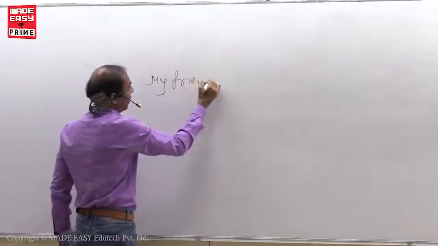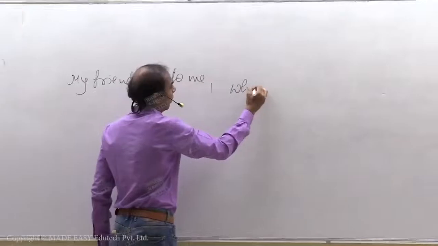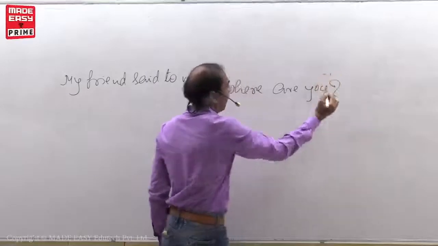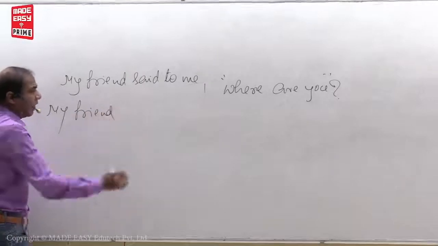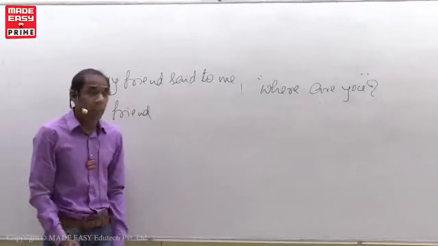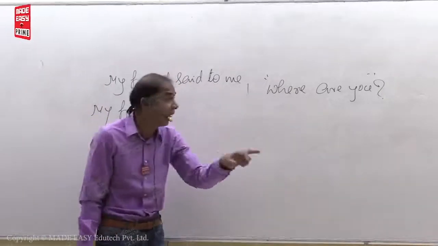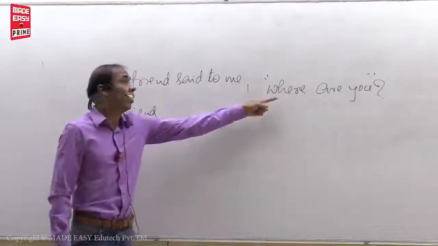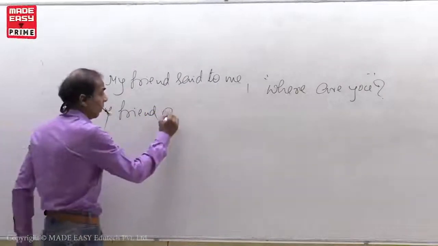See, my friend said to me, where are you? My friend said to me, where are you? Observe, my students, very easy. When the direct speech begins with any one of these nine question words, right? Now the direct speech here is with the question word. Observe, when the direct speech begins with the question word, said to, both will change as asked. My friend asked me,